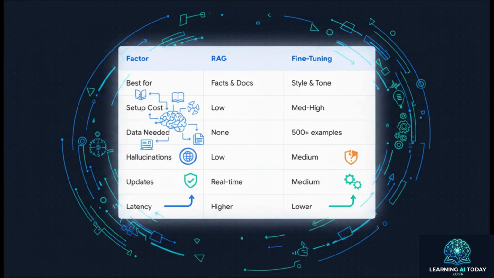Latency is where fine-tuning gets the win because the knowledge is already baked right in, avoiding that extra retrieval step. And finally, explainability. RAG is highly explainable because it literally cites its sources. Fine-tuning, it's much more of a low explainability black box. And as the recent LoRA benchmark from 2025 showed us, there is simply no single silver bullet here. It completely depends on what your system actually needs to prioritize.